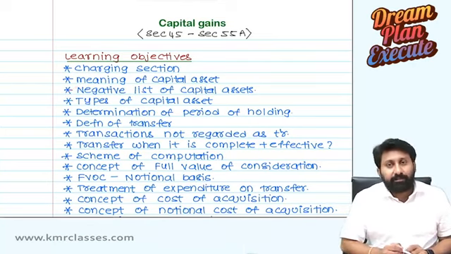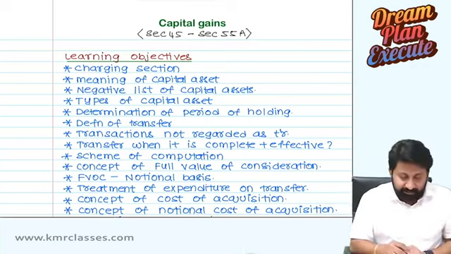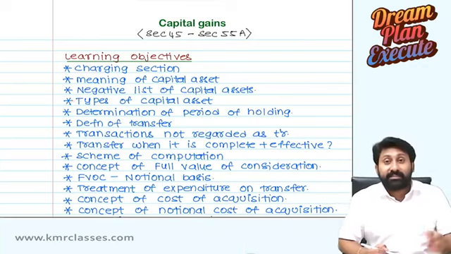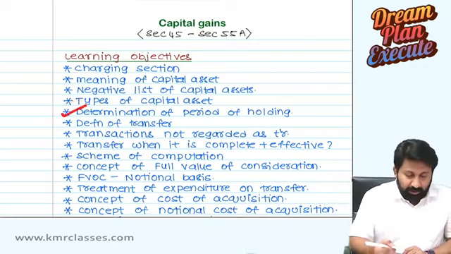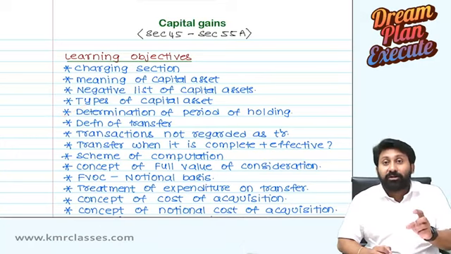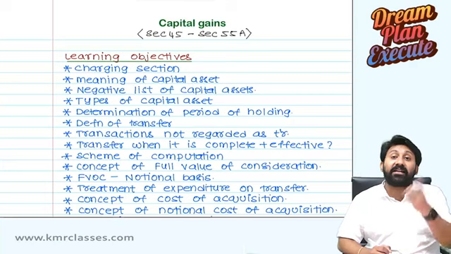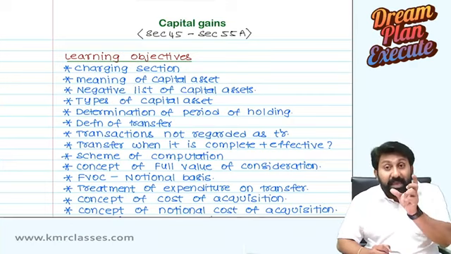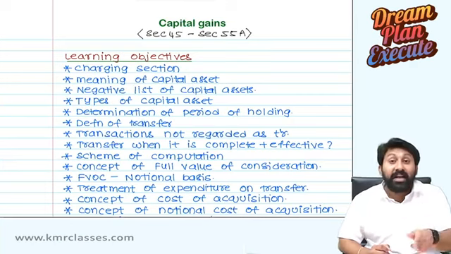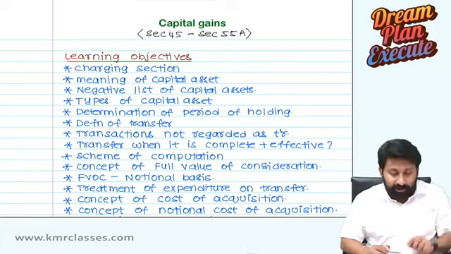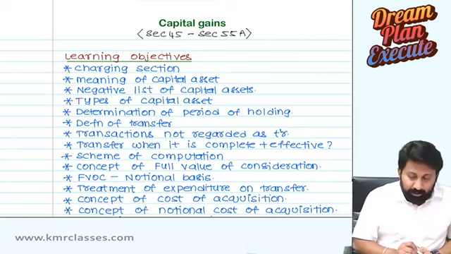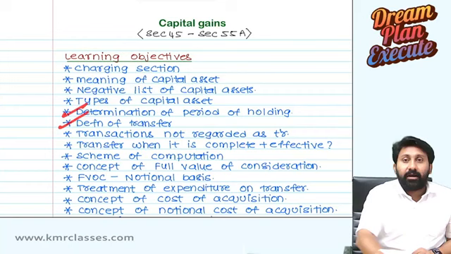Negative list of capital assets: what is not a capital asset? Types of capital assets, short term and long term. Short term depends on the period of holding, and long term is anything other than short term. So we need to know the period of holding to know whether you held it for short term or long term. Determination of period of holding.